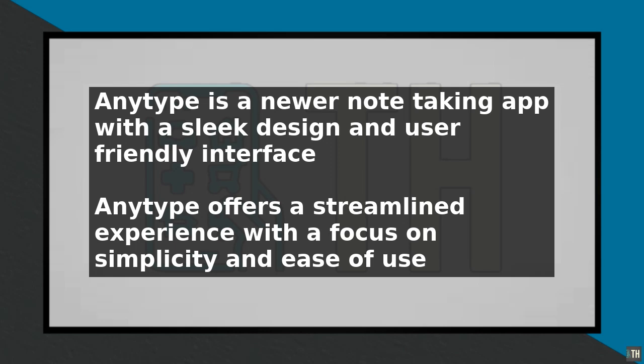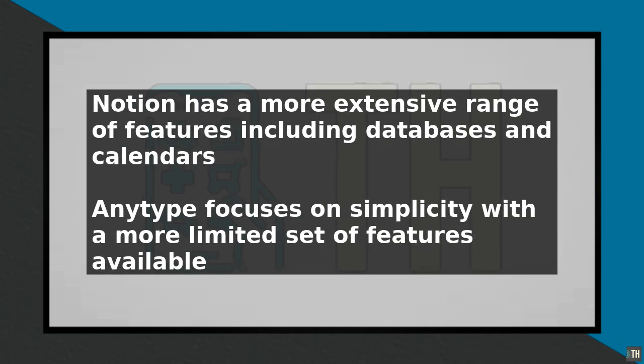When it comes to features, both apps offer a range of tools and functionalities, including text formatting, image and file upload, and collaboration features. However, Notion has a more extensive range of features, including databases, calendars, and Kanban boards. Anytype, on the other hand, focuses on simplicity and ease of use, with a more limited set of features.